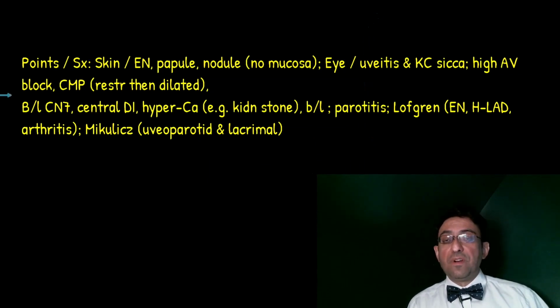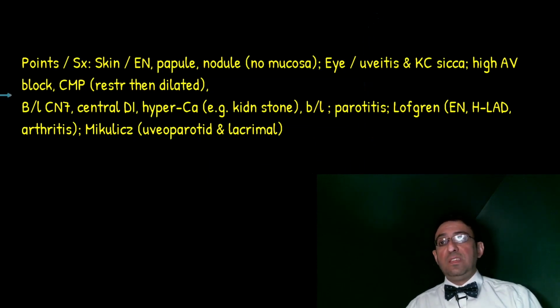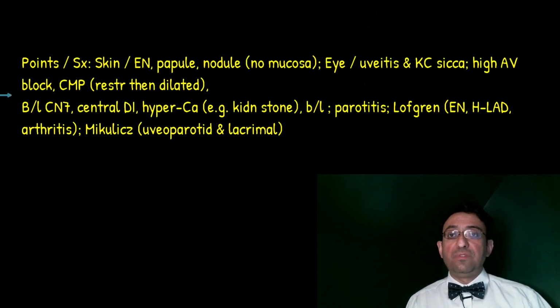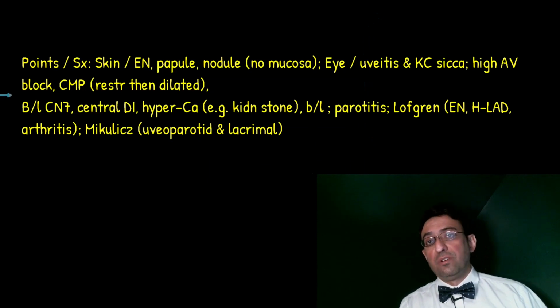What is Lofgren syndrome? The constellation of hilar lymphadenopathy, erythema nodosum, and arthritis is Lofgren, and it's considered a variant of sarcoidosis. What is Mikulicz syndrome?